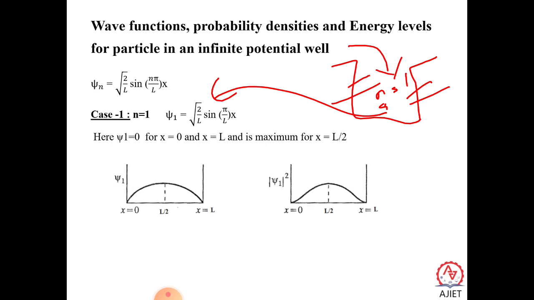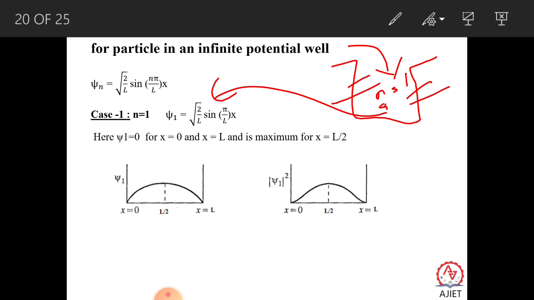If you put an n = 1 orbit electron inside the well, most of the time you can see the electron present here. At x = 0, ψ = 0, so the electron is absent. At x = L, ψ = 0, so the electron is absent.